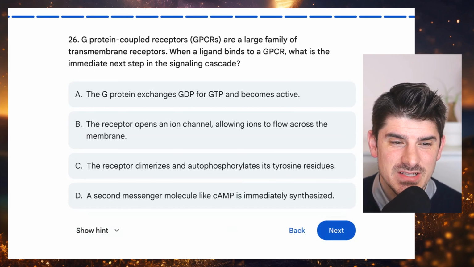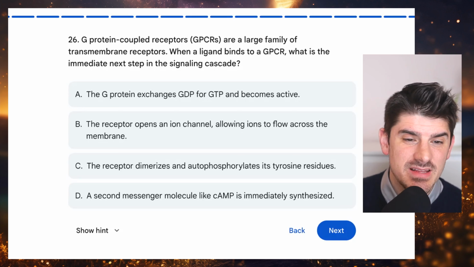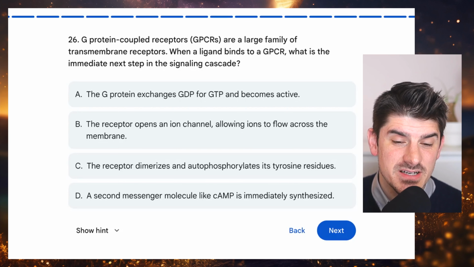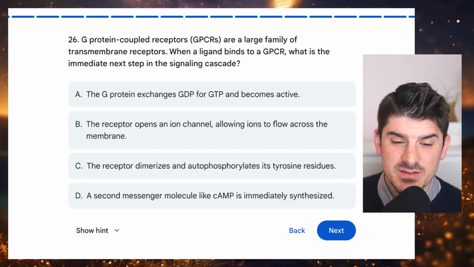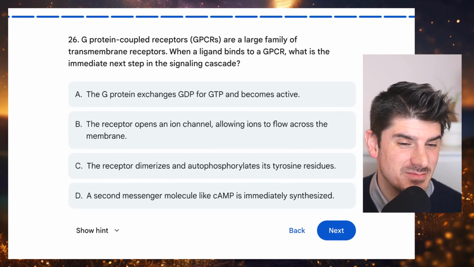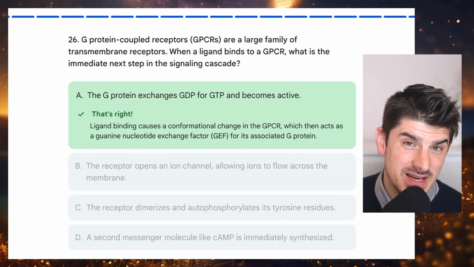26. G protein coupled receptors, GPCRs, are a large family of transmembrane receptors. When a ligand binds to a GPCR, what is the immediate next step in the signaling cascade? A, the G protein exchanges GDP for GTP and becomes active. B, the receptor opens an ion channel, allowing ions to flow across the membrane. C, the receptor dimerizes and autophosphorylates its tyrosine residues. Or D, a second messenger molecule like cAMP is immediately synthesized. And the answer choice here is A. The G protein exchanges GDP for GTP and becomes active.